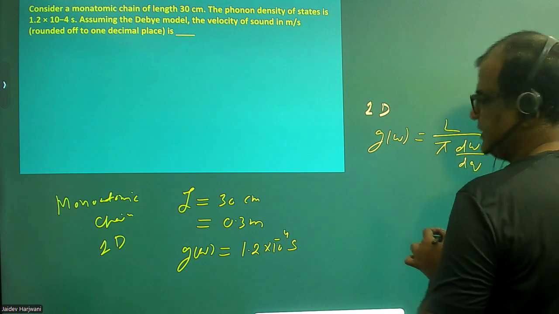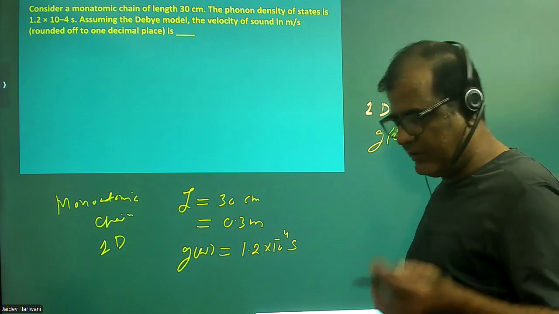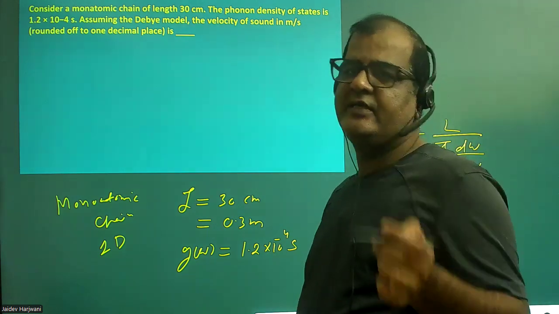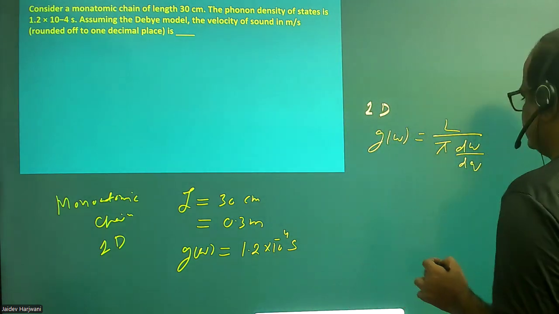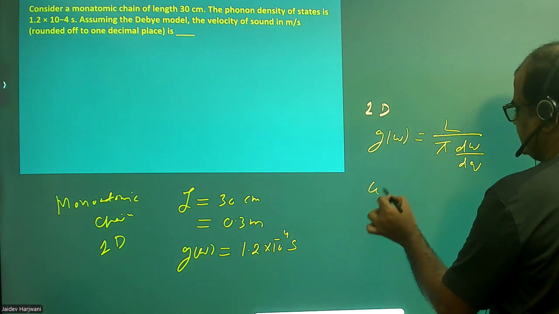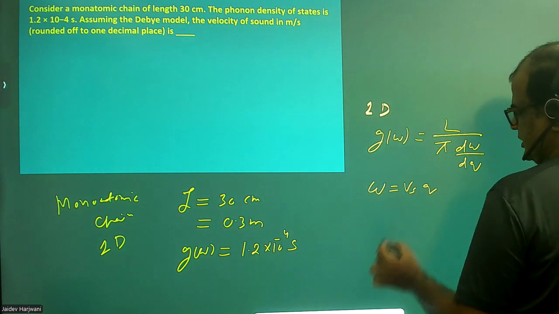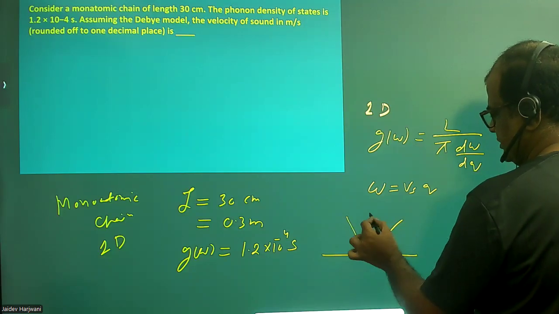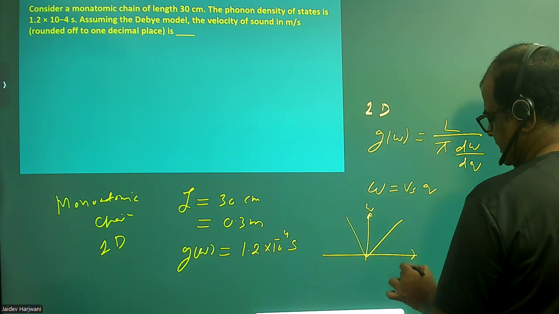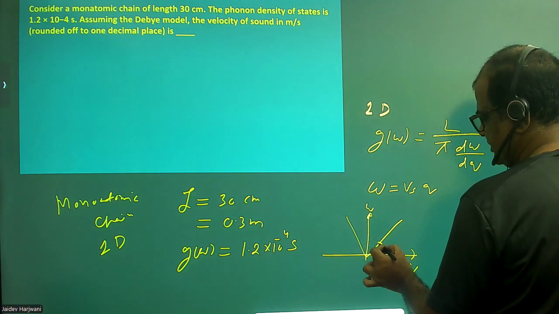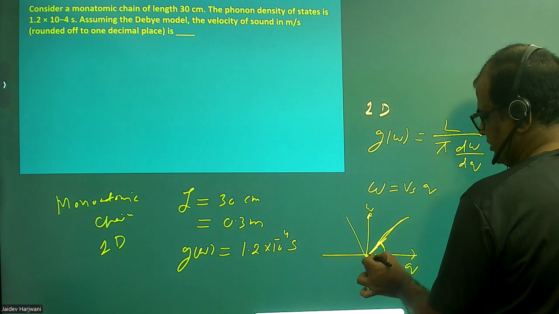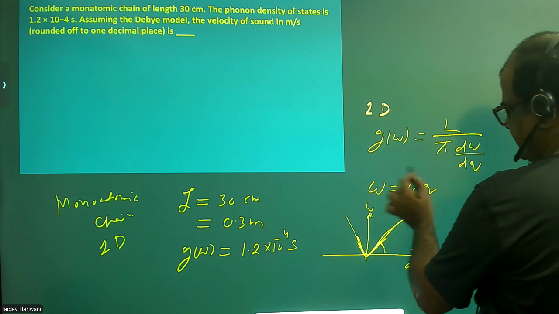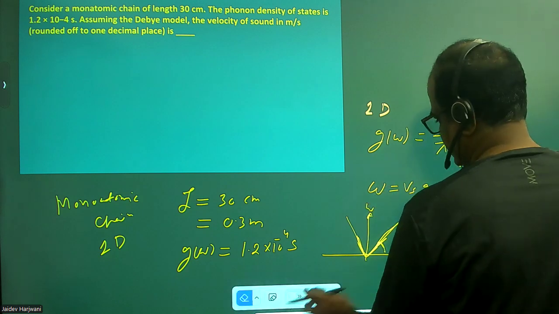Now they are saying to assume the Debye model, and if you remember, the Debye model is valid only in the linear region, that is the low frequency region. There I can write omega equals vs q. If you remember the omega versus k curve, this is the low frequency, higher wavelength region, where this proportionality is valid.